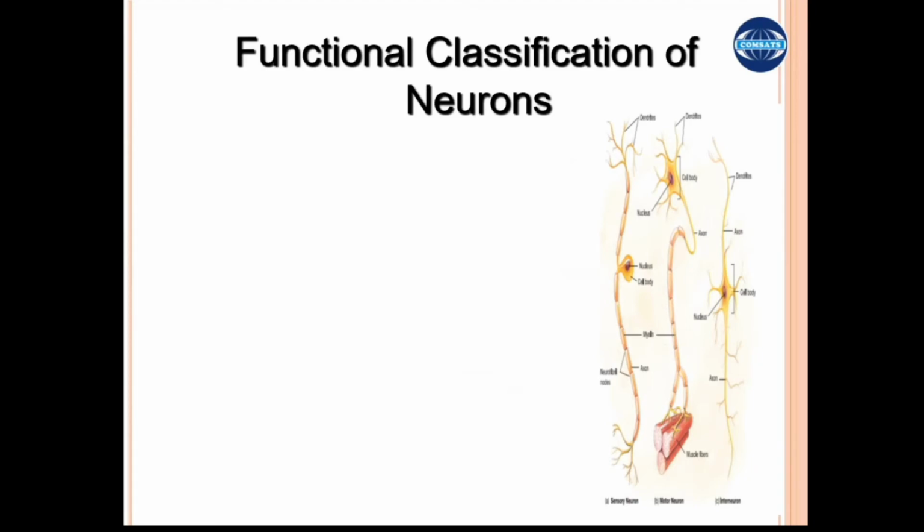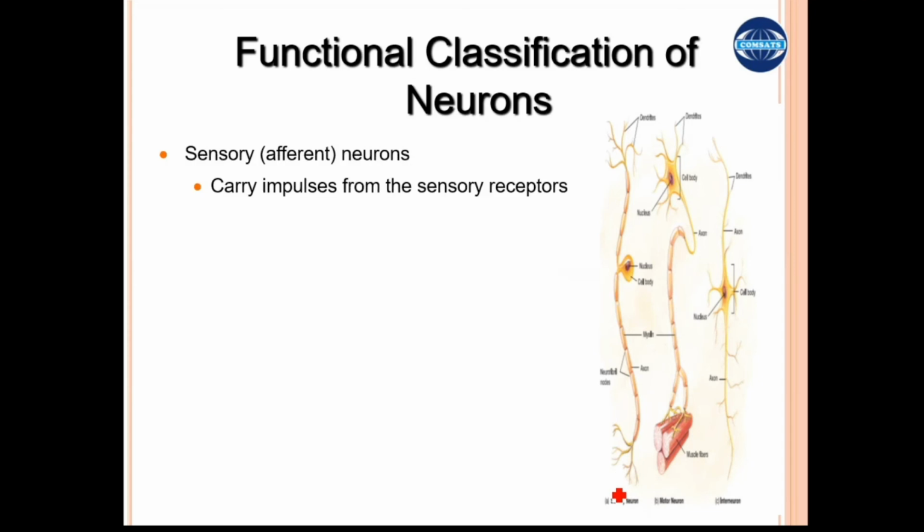So based on the functions of the neurons, there are three different types of neurons. Here you can see these three different types of neurons. The sensory neurons are responsible for receiving the signal from the receptors or other neurons and then passing on, transmitting it to the other end and to the next neuron. These are called sensory neurons.